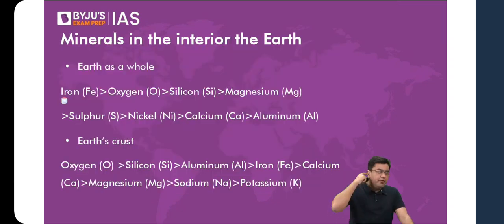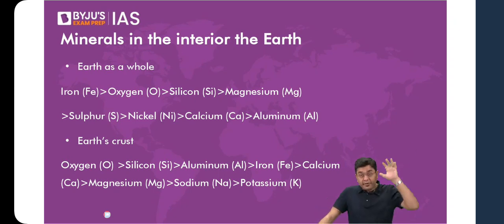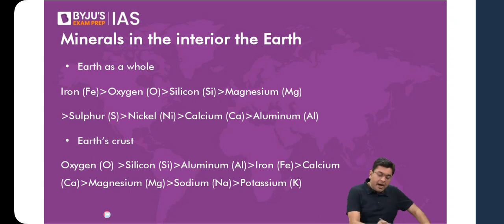Now after this, we come to the minerals, basically the minerals which are present in the interior of the earth. Here also questions have been asked previously about which minerals are dominant in the interior of the planet. So when we consider earth as a whole, inclusive of the surface, the interior, everything, iron is the most dominant element, followed by oxygen, followed by silicon, magnesium, and so on.